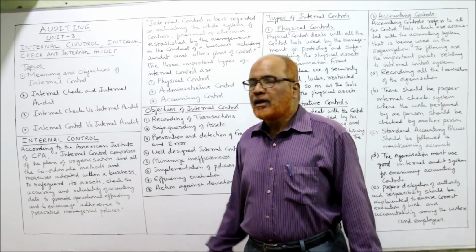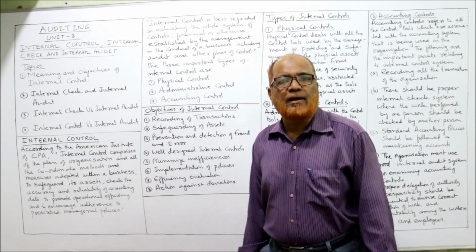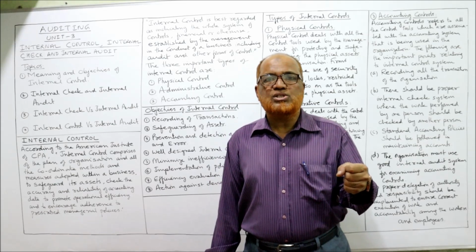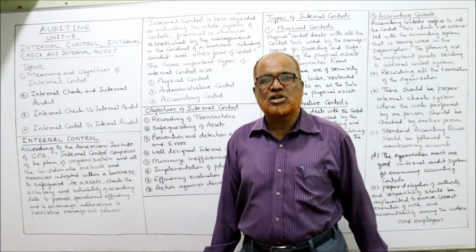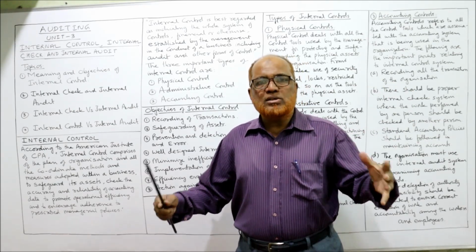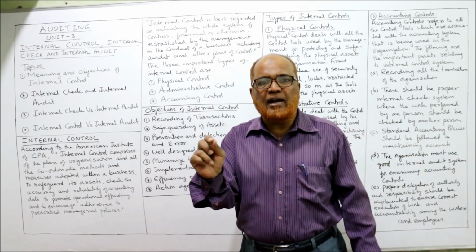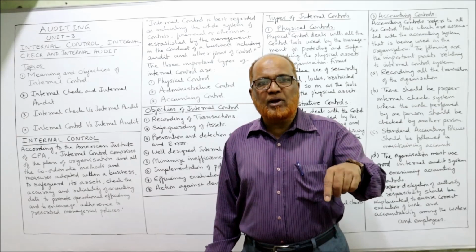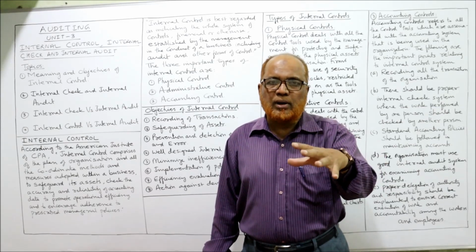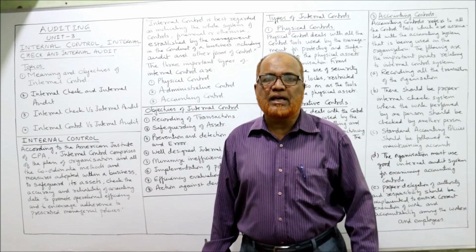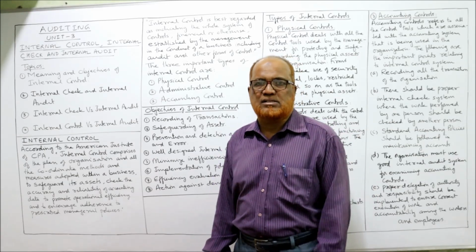So what will happen? If there is internal control, definitely the business will become successful in achieving the organizational goals, because there is safeguarding of assets, because all the accounts are accurately maintained, and because all the management policies are implemented in the execution of the activities.